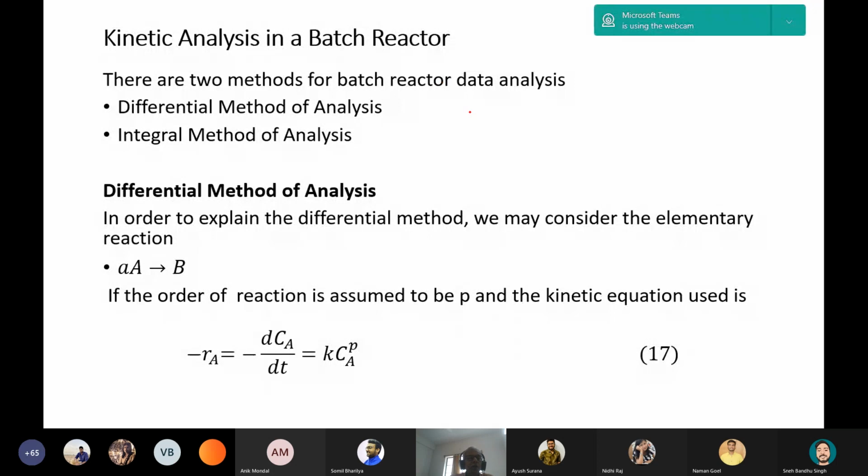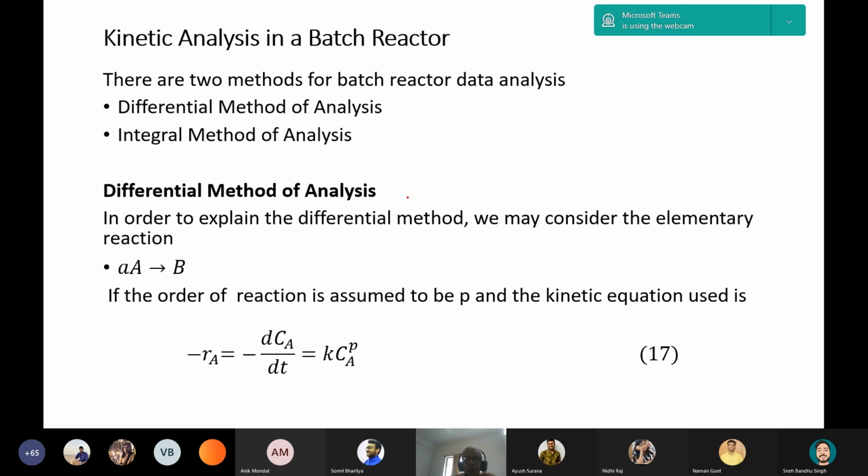And in the differential method of analysis, we have to differentiate the data, and the differential equation is used. But in the integral method of analysis, we do not need to find the derivative.